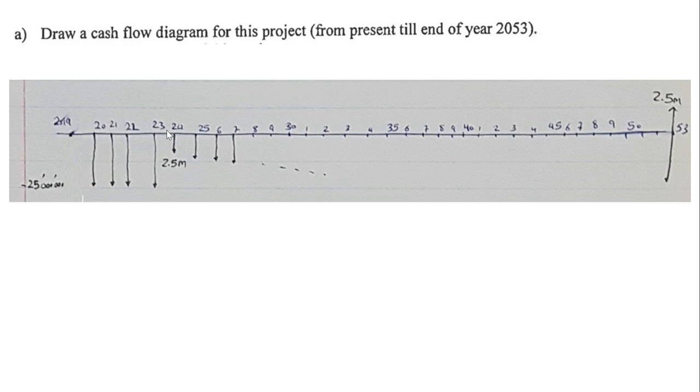After that, by the beginning of the first year, for operation and maintenance, we have to pay 2.5 million, which will gradually increase by 2.8% to the end of the project. So we will mention it like this. At the end of the project, as you can see, the operation and maintenance cost would be increased by that value of 2.8%, to the power of the difference of these years. And the salvage value is 5 million. Salvage is something which you are earning, so the direction would be upward. So this is the cash flow of this question.